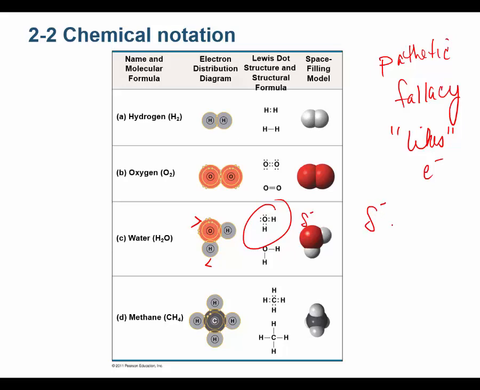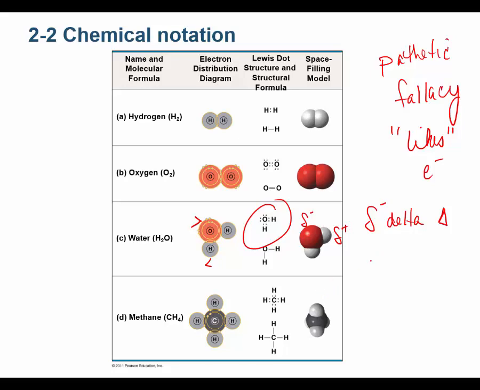It's the small Greek letter delta. The capital Greek letter delta is a triangle. This is the small Greek letter delta. I know I'm not drawing it well, but it means partial. So I write delta negative, partial negative. And the hydrogens are partially positive because the oxygen attracts the electrons towards itself more often.